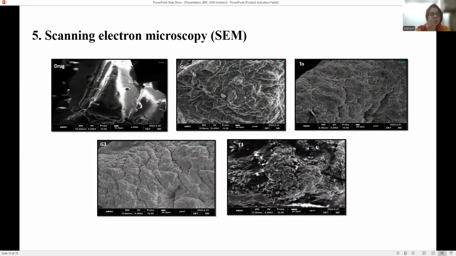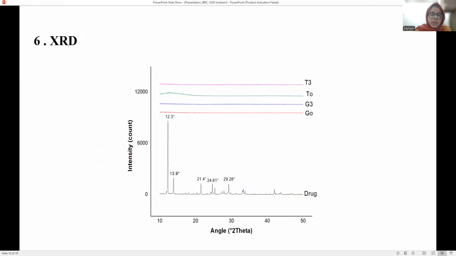Now, these are the SEM images. The first image shows the drug, which is of crystalline shape. All remaining images show some cracks or collapsed surfaces. This is maybe because of the drying process, during which the shape appears like this. In the T3 image, you can see that there is crystalline matter on the surface that may be of the drug. That's why the image looks like this.